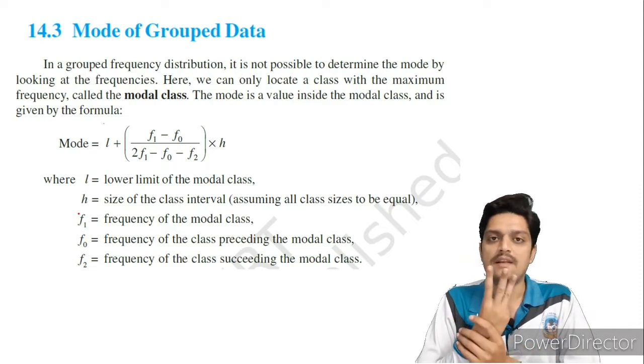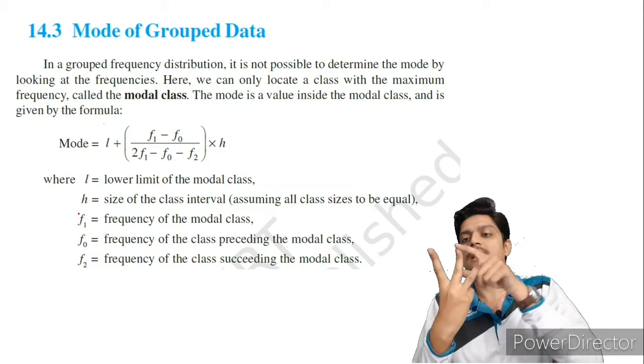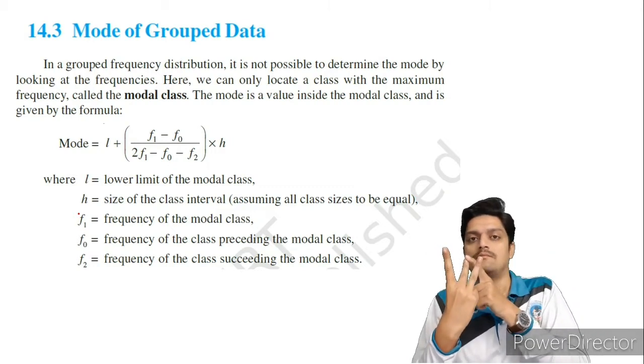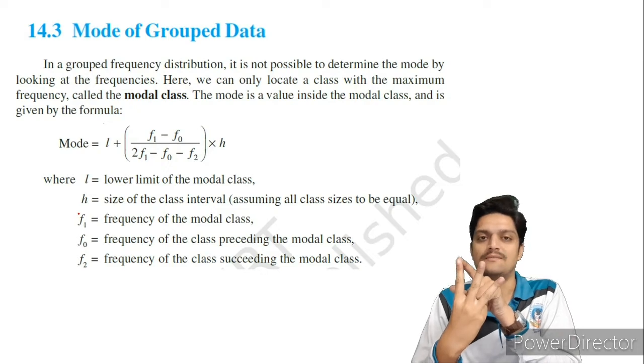Now the concept is like this. See these 3 fingers. Now this is f1, this is f0. Why f0? Because this is the preceding frequency.